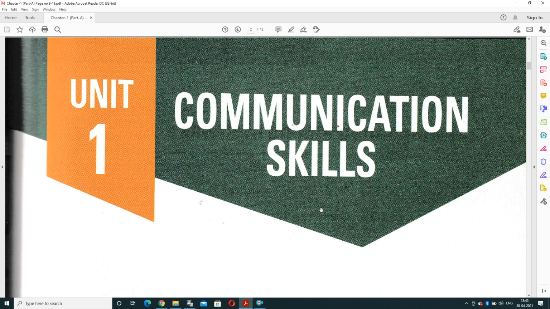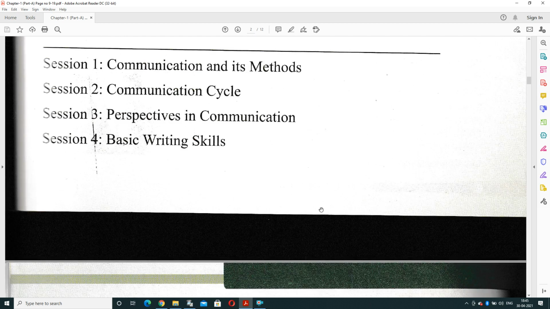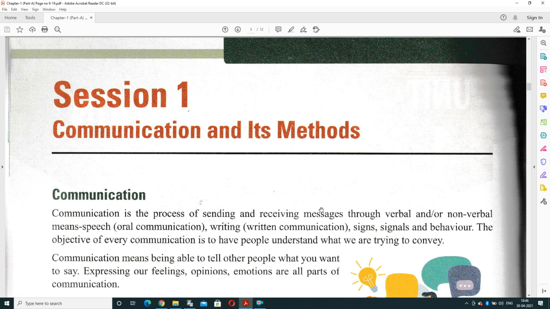And today we will complete session 1 of part A because chapter 1 contains 4 sessions. So session 1 we will complete in today's session. Session 1 is communication and its method. Session 2 is communication cycle. Session 3 is perspective in communication and session 4 is basic writing skills. So today we will complete in this session communication and its methods. So let's start with session. So communication and its method.